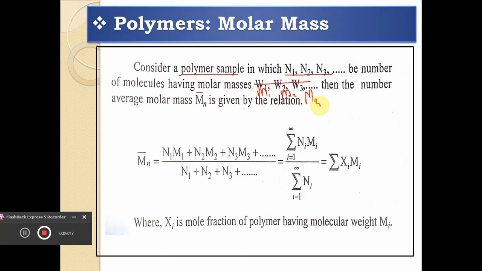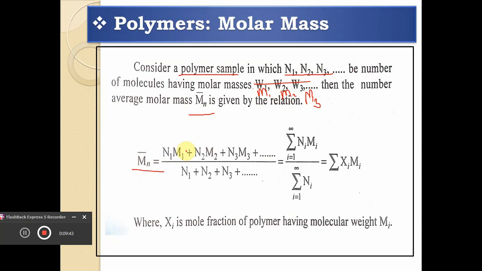So this is a mistake in the textbook. Let's consider the polymer sample in which the numbers of molecules are N1, N2, N3, having molar masses M1, M2 and M3. The number average molar mass in this case is given by Mn bar.